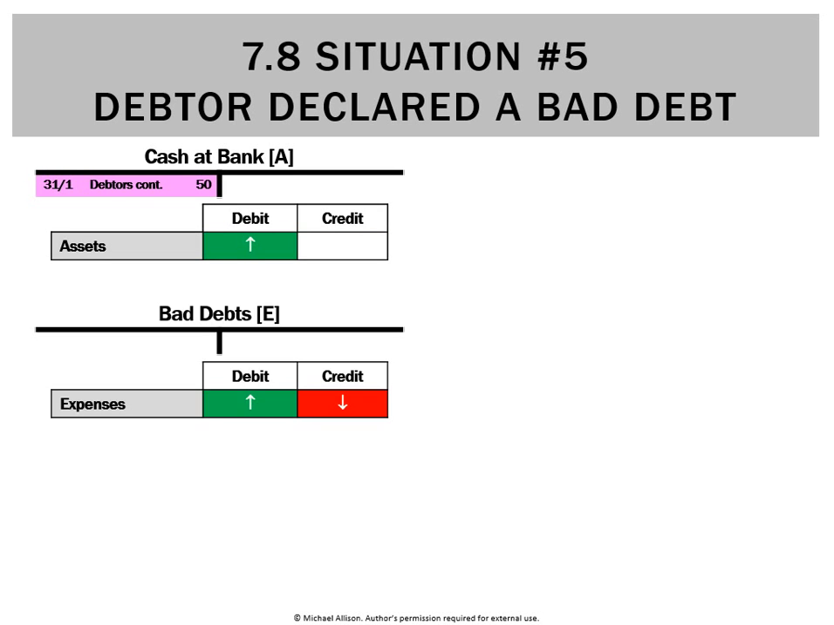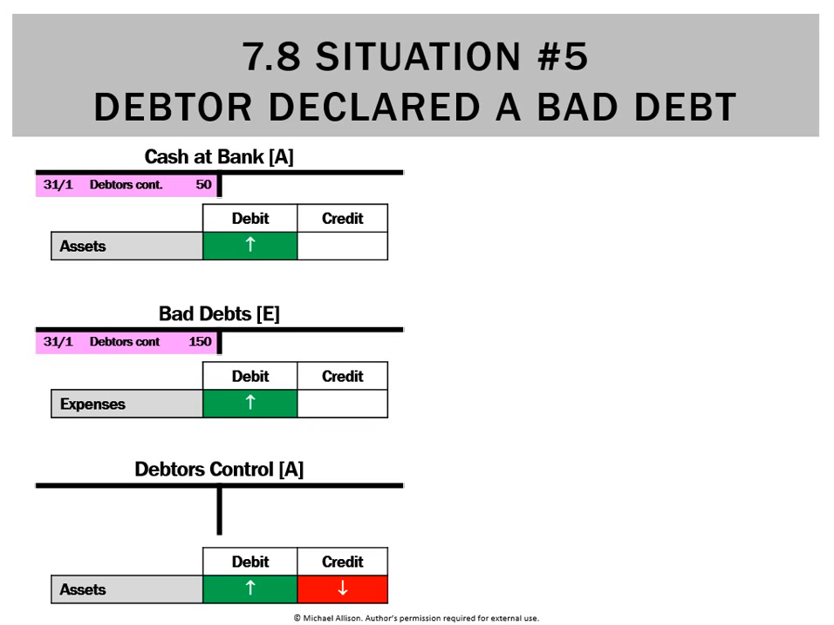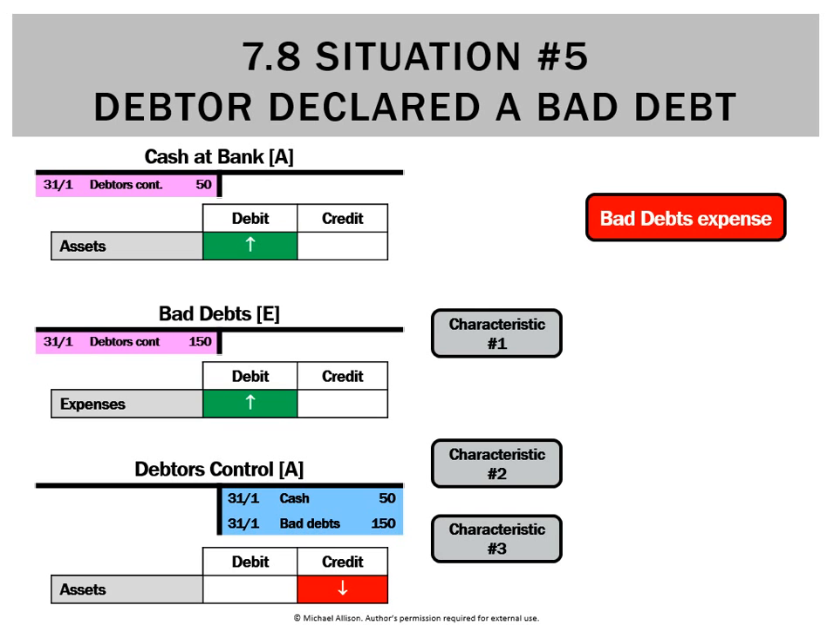So how we record this is we'd say we've got more money, so cash at bank's going up, which is a debit. We've recorded an expense called bad debts, which is a debit. And lastly, our debtors control account will go down. It'll go down by two amounts: the amount of cash we receive, which is $50, and the bad debt amount of $150. So you can see those entries match up. We've got two debits with two credits, and the references are accordingly matched up.